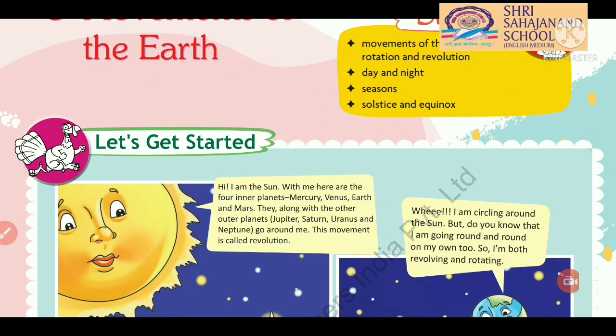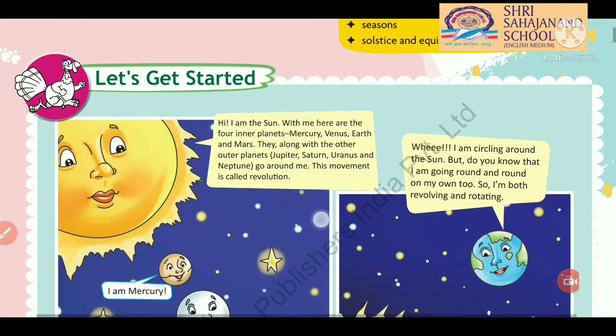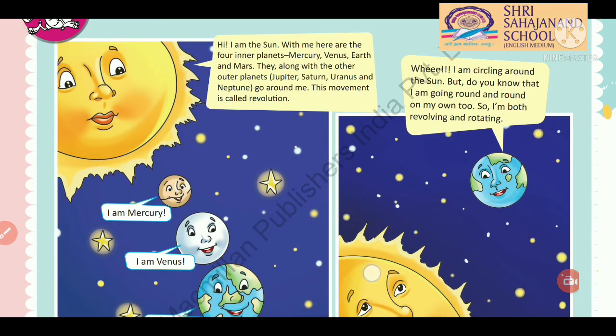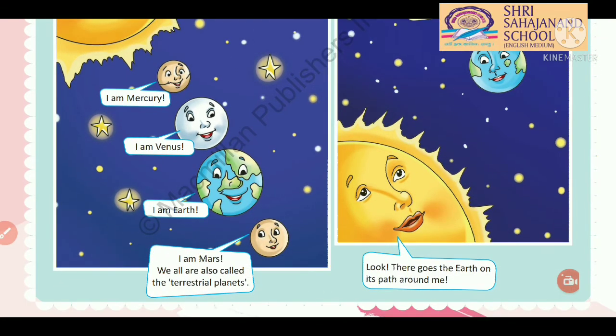I am the sun. With me, there are the 4 inner planets Mercury, Venus, Earth, and Mars. They, along with the other outer planets Jupiter, Saturn, Uranus, and Neptune, go around me. This movement is called revolution. So students, next is given to us: I am Mercury, I am Venus, I am Earth, I am Mars. We all are also called the terrestrial planets.